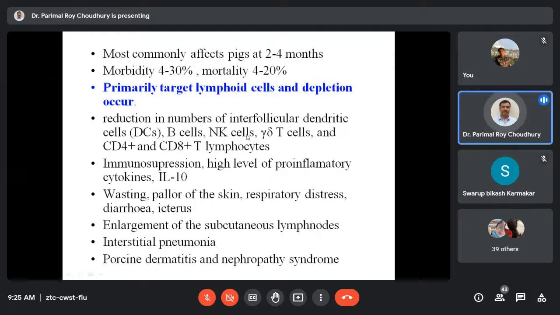NK cells are one of the sentinel cells inside the animal body, which can non-specifically kill any kind of abnormal behavior happening inside our body because of virus infections. The natural killer cells play a very, very important role in giving early protection against viral infection, because non-specifically they are not part of adaptive immunity, they are innate immunity brands, the NK cells, natural killer cells. But the circoviruses target these NK cells, and they can induce apoptosis or apoptotic cell death, enhancing the elimination of NK cells from the body. Then gamma delta T cells.